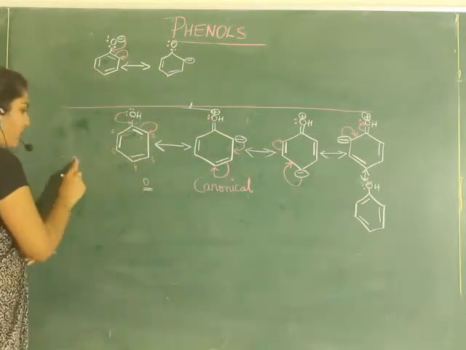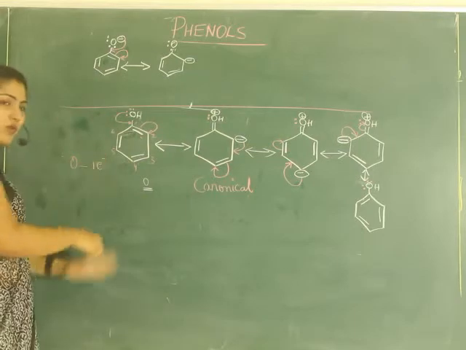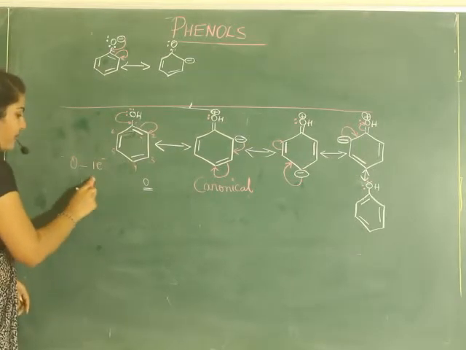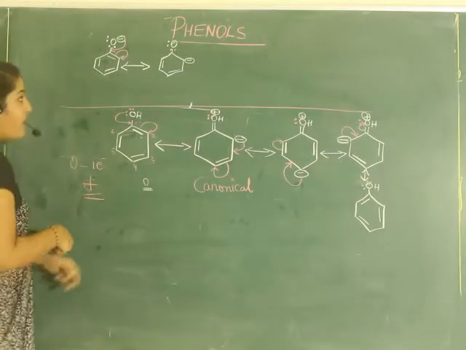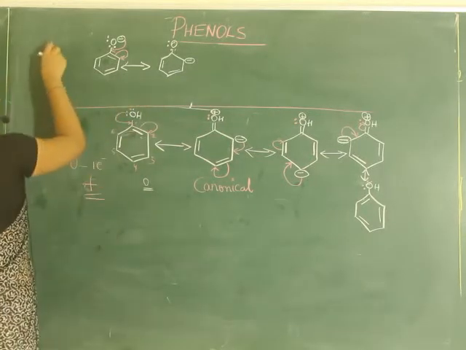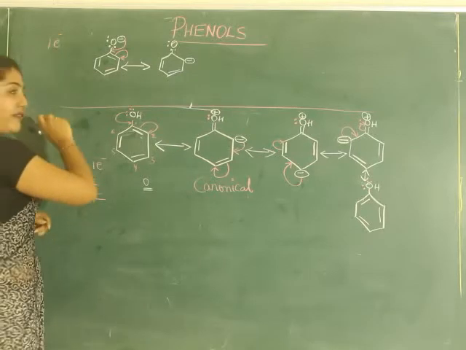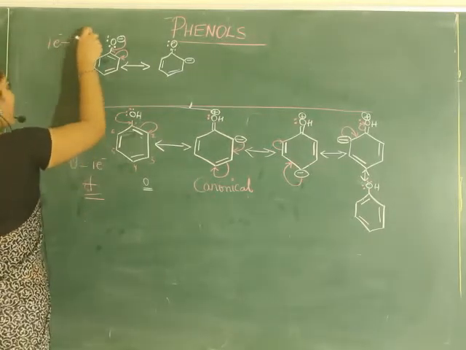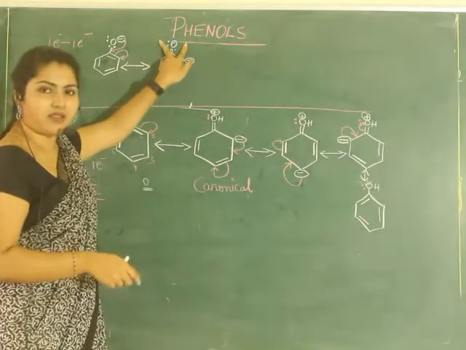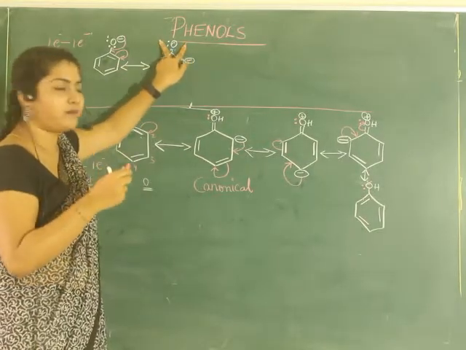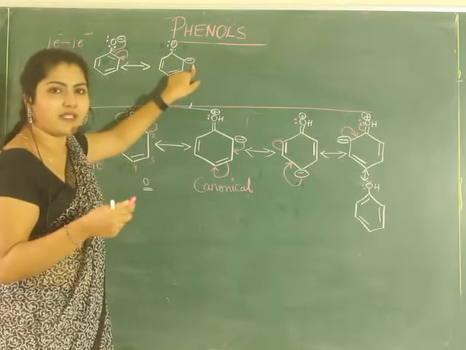From 0, one electron pair was removed, so it became one positive charge. But here, one negative charge it has. From that, one negative charge has been removed. So we don't write anything here. Oxygen will be neutral now. But here it is -1.